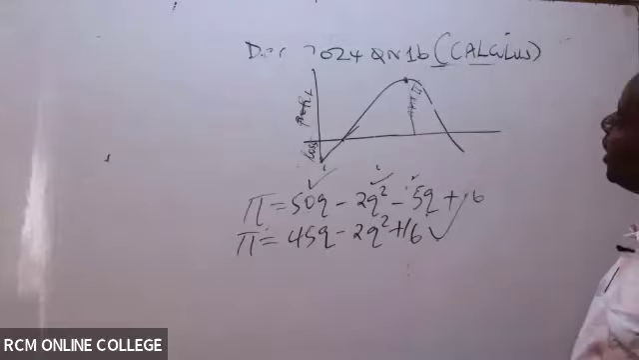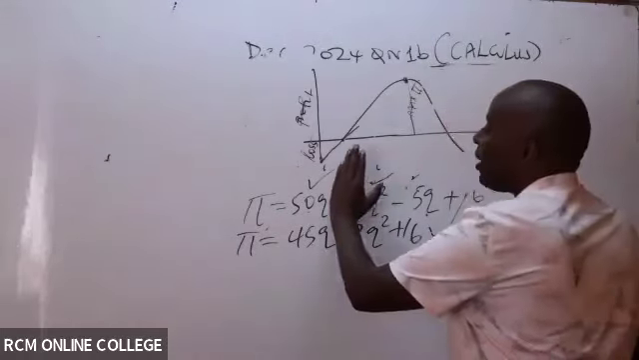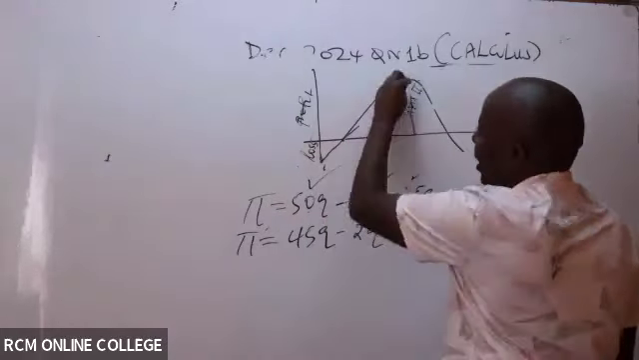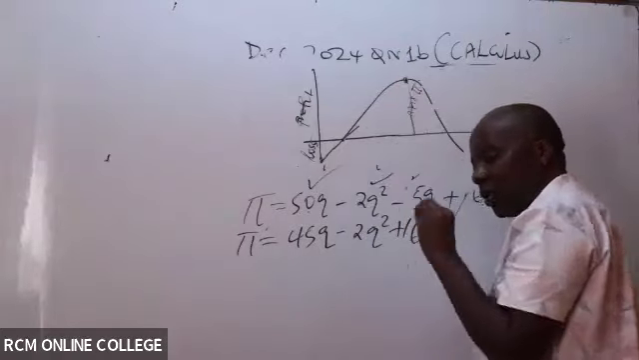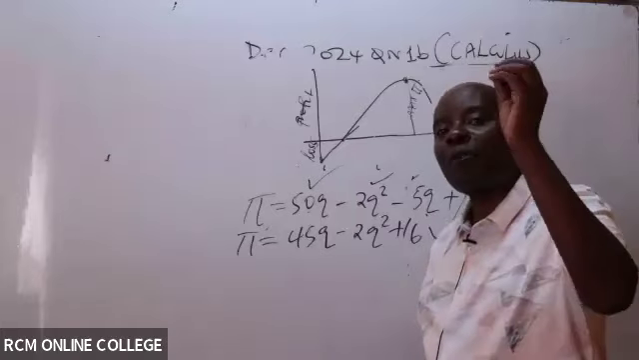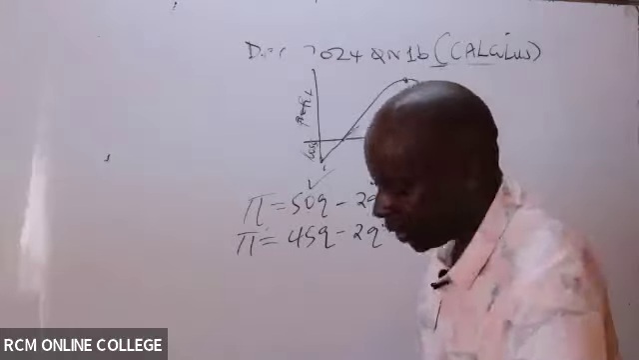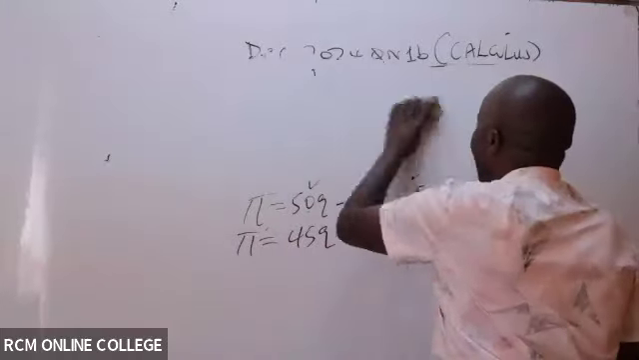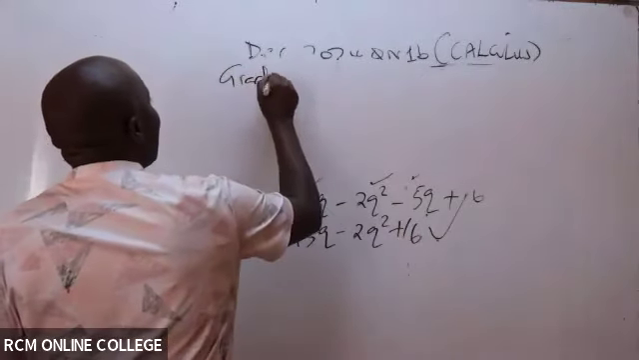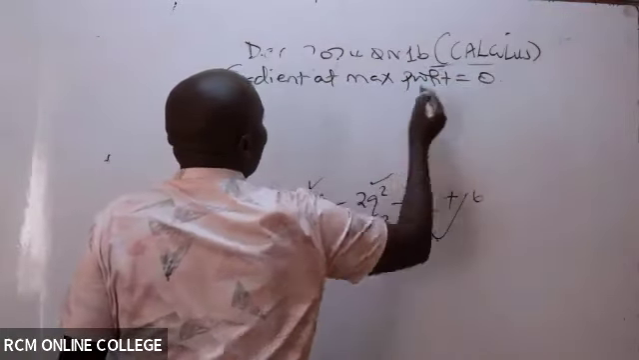One thing you're supposed to know is that at this maximum profit, the gradient is always 0. If you are climbing this mountain, when you reach here, you can even sit down. Gravity will not pull you this way because your gradient is 0. Gradient at the optimal point, at maximum profit or minimum cost, is always 0. That's what you cram: gradient at maximum profit is always equal to 0.